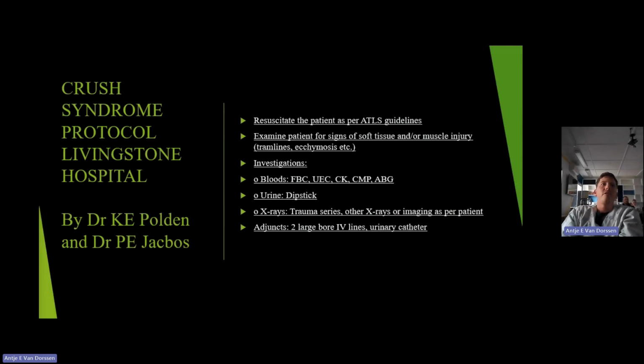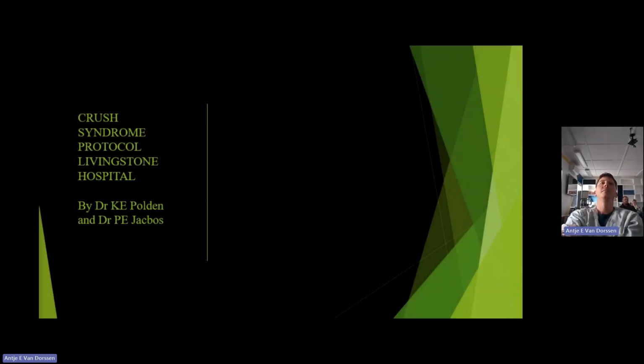The protocol that was given from Kevin, he developed one with Dr. Jacobs from Livingston Hospital. So they said here, and I think this guideline is probably going to be the best for us here. Resuscitate the patient according to ATLS guidelines, your ABCDEs. Examine the patient head to toe, looking at soft tissue injuries, and then your investigations: your FBC, U&E, CK, CMP, and ABG. Urine dipstix, look for blood in the urine or myoglobinuria if you can. Trauma series, x-rays, 2 large bores, and fluid resuscitation with the urinary catheter to monitor urine output.